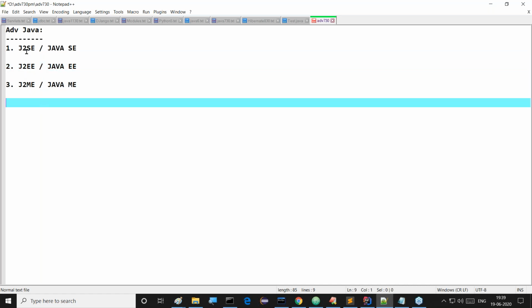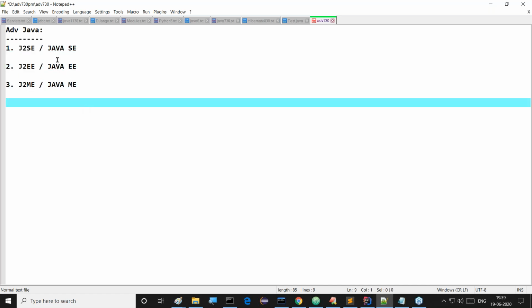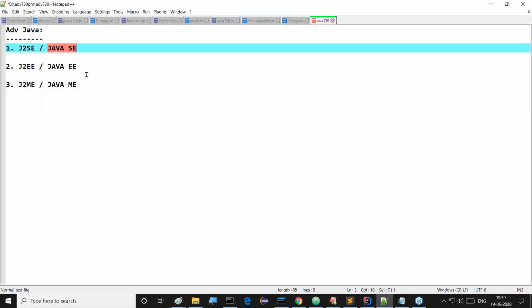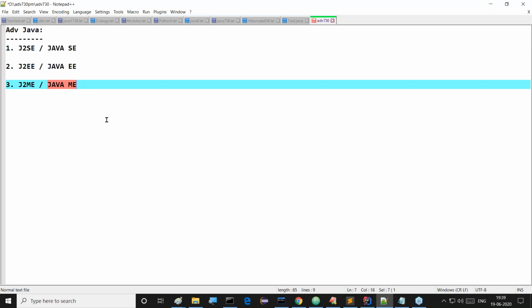That's the meaning of which one two, not more than that. Anyway, this is the old convention: J2SE, J2EE, and J2ME. But the new convention is which one? Java SE, Java EE, and Java ME. This is the new convention. This is exactly the point we are able to understand here.